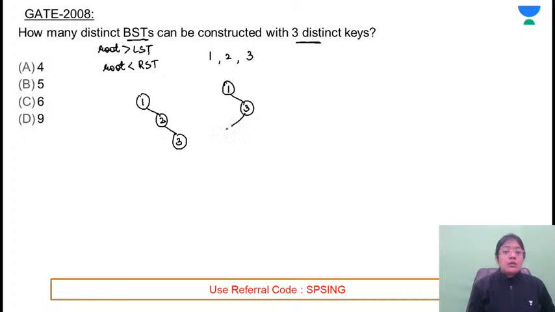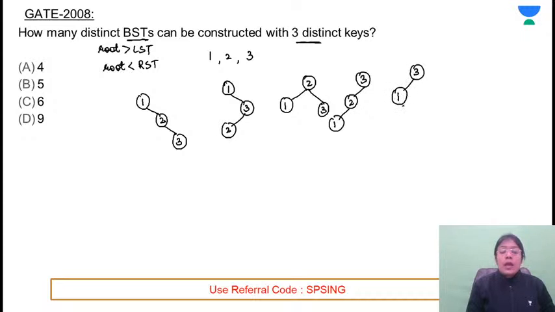3 and 2. If 2 is the root, 1 and 3, you can't interchange 3 and 1 because if you do so, then the tree won't be a binary search tree. If 3 is available at the root, both the elements are smaller. 1, 3, 1 and 2. No other possibility is there. So 5 binary search trees, these are the 5 possibilities.